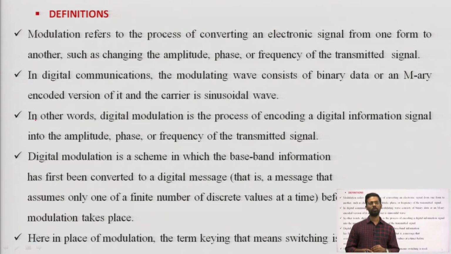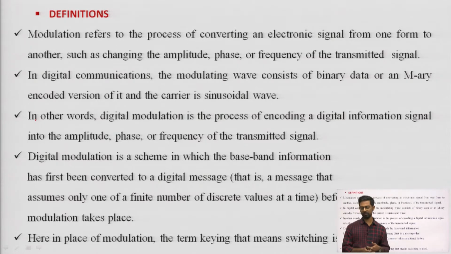So, modulation is the process of converting the electronic signal from one form to another form, that is, we can change the characteristics of the carrier signal, which are amplitude, phase and frequency of the transmitted signal.